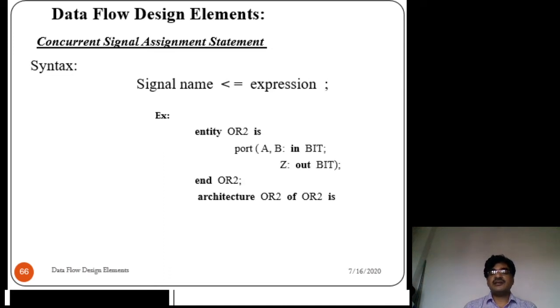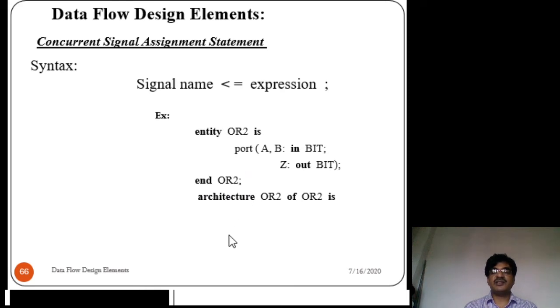For an OR gate, let us take a two input OR gate. The two input OR gate has two inputs and one output. Therefore, its entity declaration is: entity OR2 is port (A, B : in bit; Z : out bit). That is, A, B are the input signals, their data type is bit. The OR gate has one output, its name is Z, and its data type is bit. So end OR2, the OR gate entity is over.